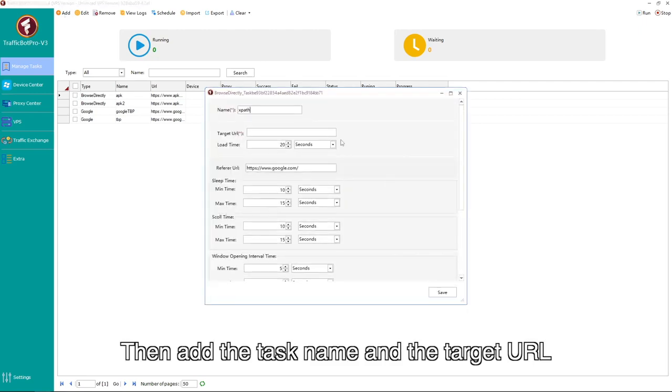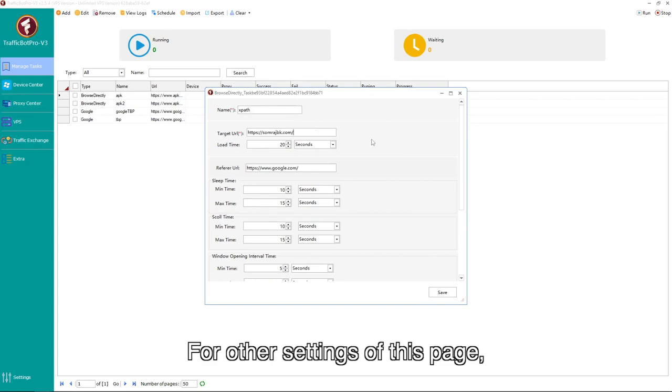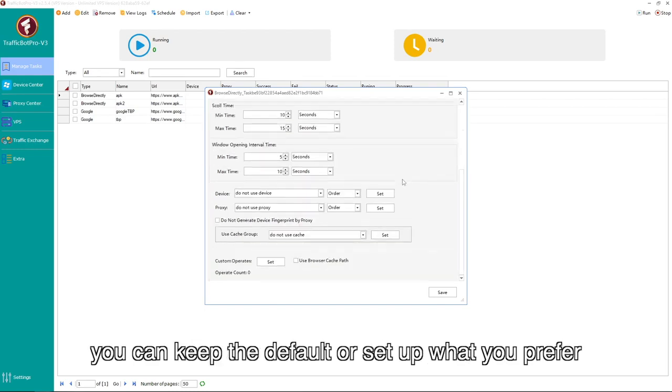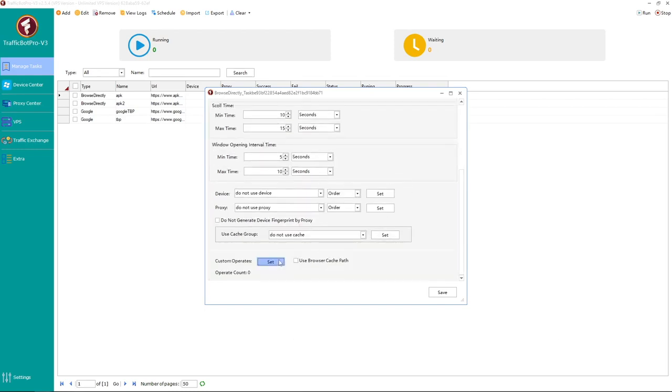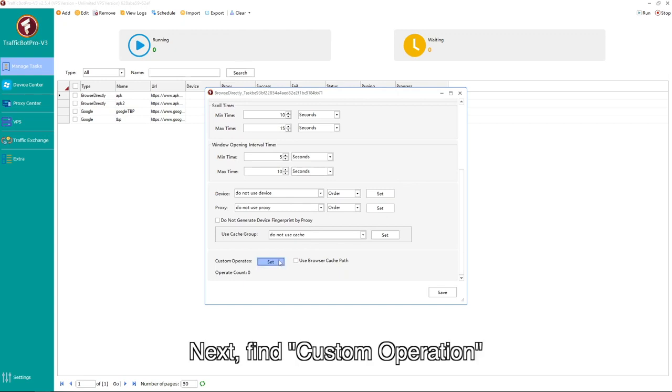Then add the task name and the target URL. For other settings of this page, you can keep the default or set up what you prefer. Next, find Custom Operation.